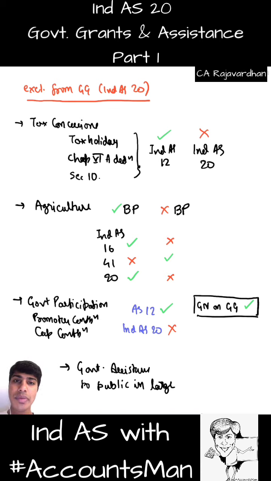If the government develops any facility which will be availed by everyone, like a metro, or a portal like the Arogya Setu app, every one of us will use it. Can I recognize it as my income? No, I should not be recognizing it. Because it is a service available to everyone at large, it cannot be recognized specifically as a benefit of my own, and it is excluded from the purview of Ind AS 20. Ind AS 20 is not applicable to this part.